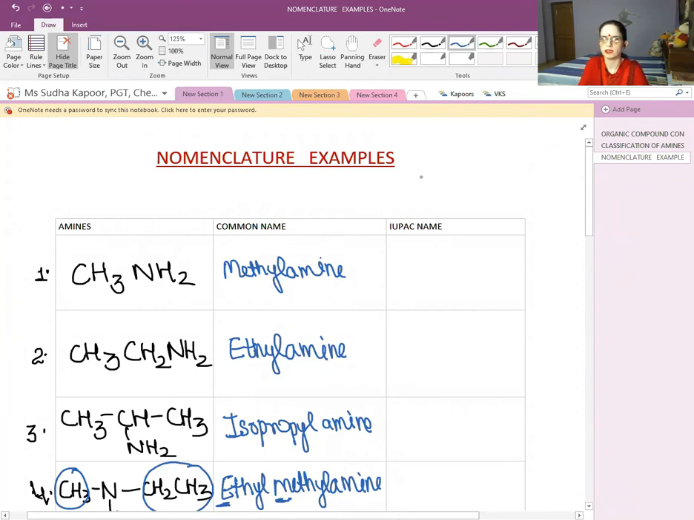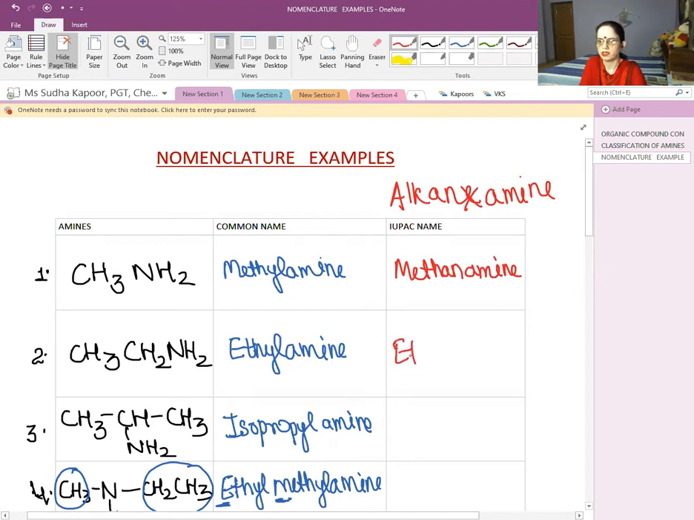We all know that the IUPAC system naming follows alkane, amine. The E of alkane is removed and the amine is added. Alkane amine. One carbon with amine, we are going to call it methane, remove E and then add amine, methanamine. Two carbon, ethane, E removed and then amine, ethanamine.